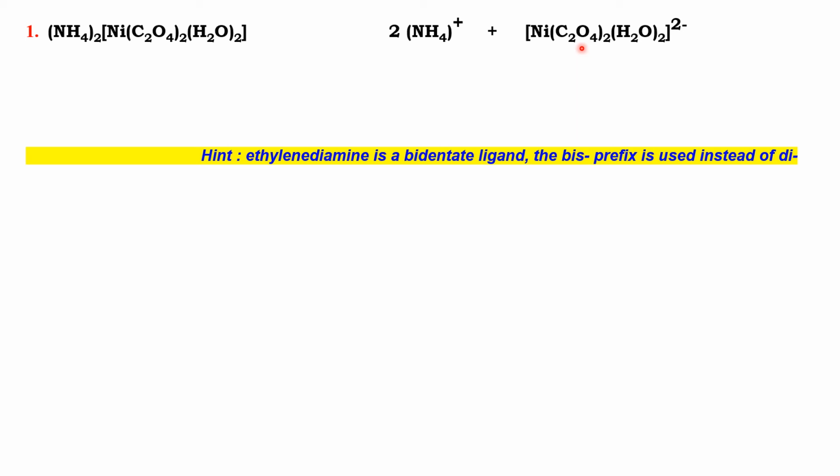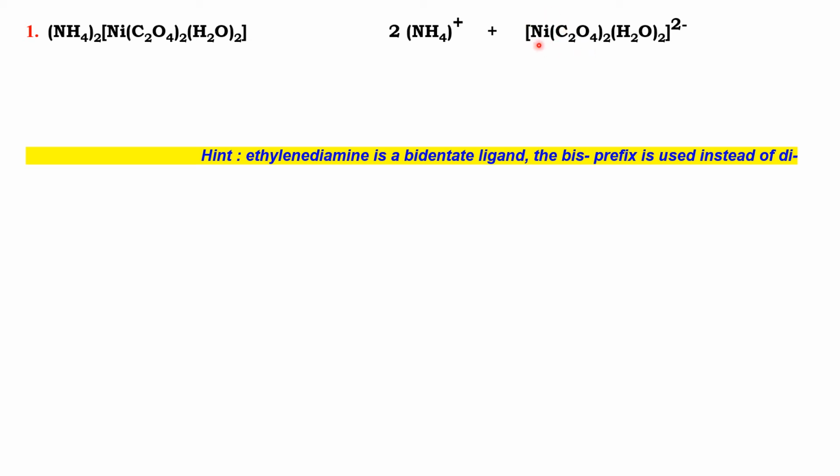We know oxalate ion is a chelating ligand. So if we name a chelating ligand, we have to use the terms bis, tris, etc. rather than di, tri, etc. Hence, here two ligands are there, so it is bisoxalato. So the name of the ligand becomes diaqua bisoxalato. Now we have to name the metal.